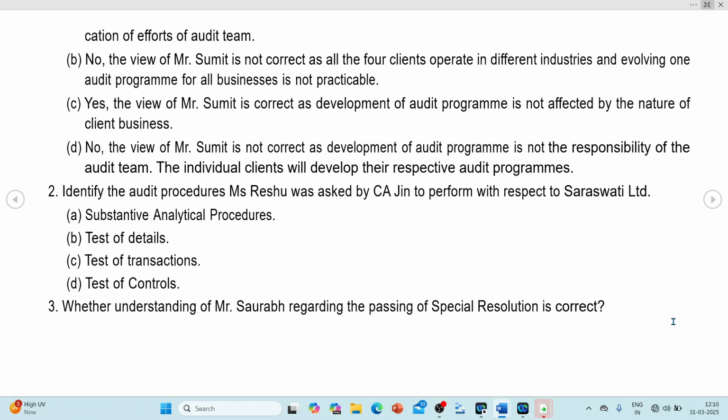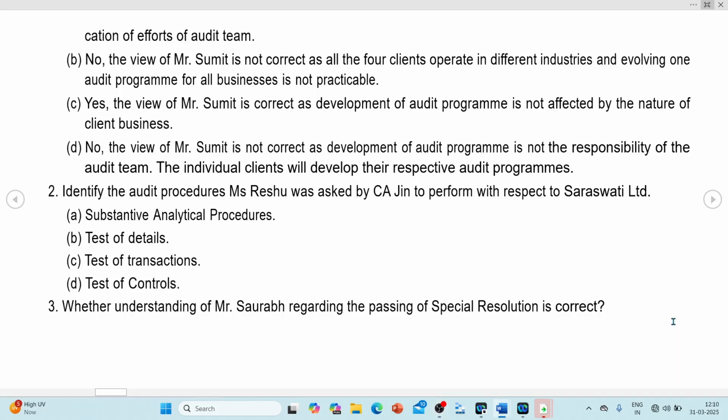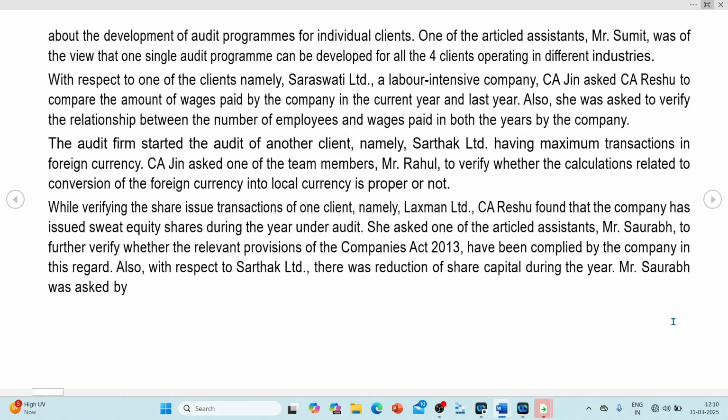Whether understanding of Mr. Saurabh regarding the passing of special resolution is correct. Let us try to understand that. CA Ratio found that the company has issued sweat equity. She has asked an article assistant, Saurabh, to further verify whether the relevant provisions of the Companies Act were complied with. Also, in Sarthak Limited, there was a reduction in the capital.